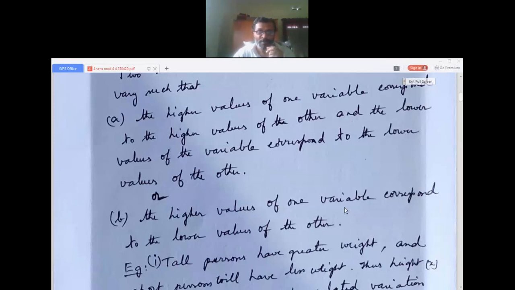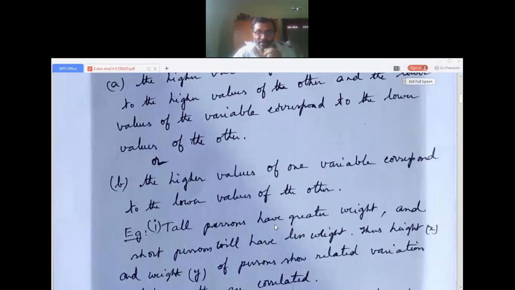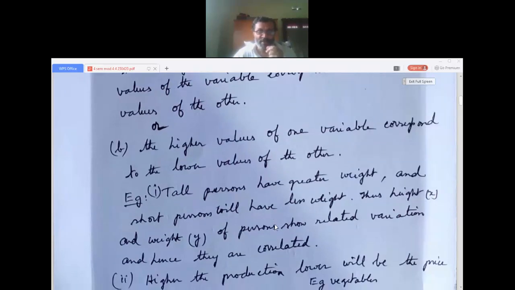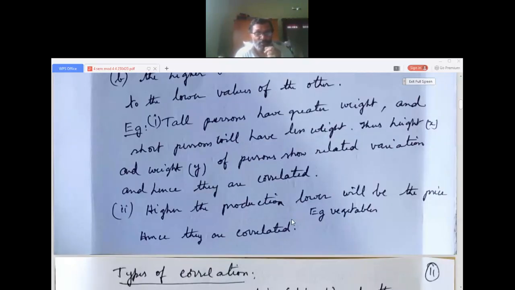One is higher values correspond to higher values, another is lower values correspond to lower values, another is higher values correspond to lower values. For example, I told last session, tall persons have greater weight and short persons have less weight. Thus, if you take the height as x and weight as y, they are correlated. Similarly, production and price: if the production is lower, the price will be more. Higher the production, lower will be the price.